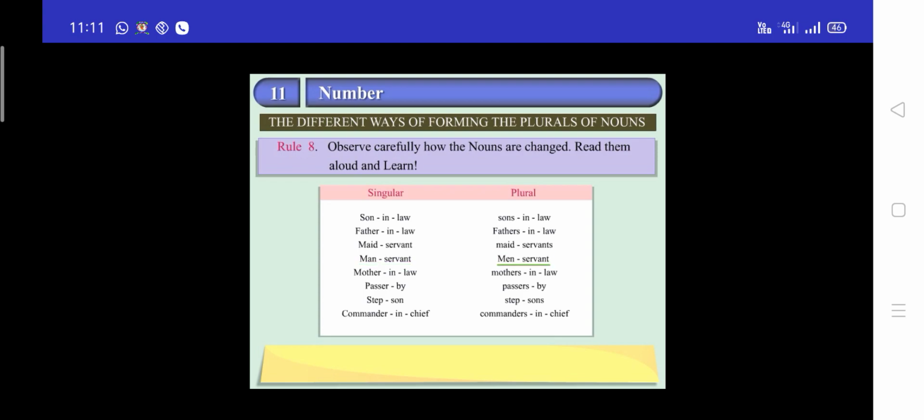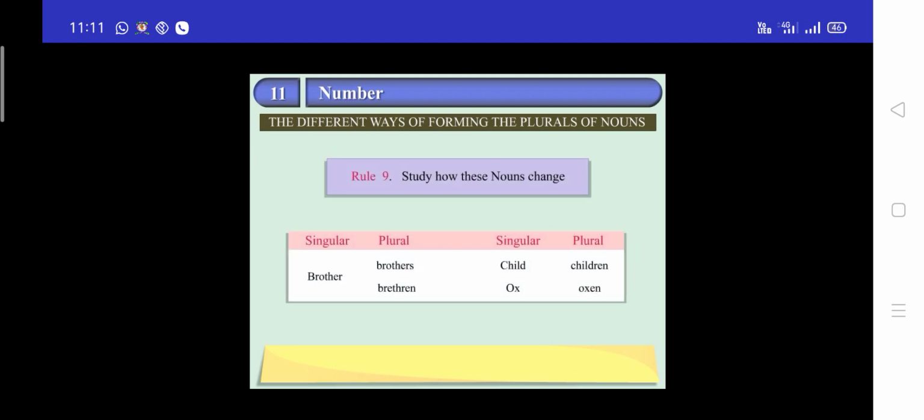Manservant, men-servants. Mother-in-law, mothers-in-law. Passer-by, passers-by. Stepson, stepsons. Commander-in-chief, commanders-in-chief.